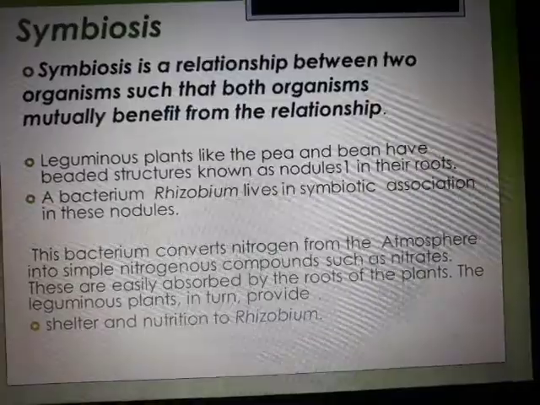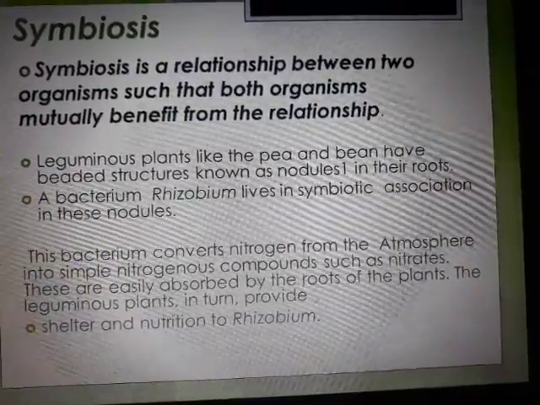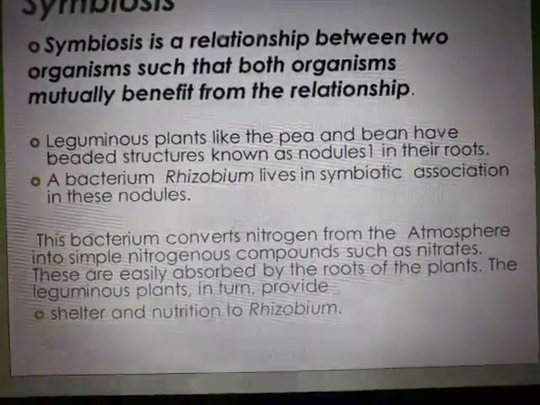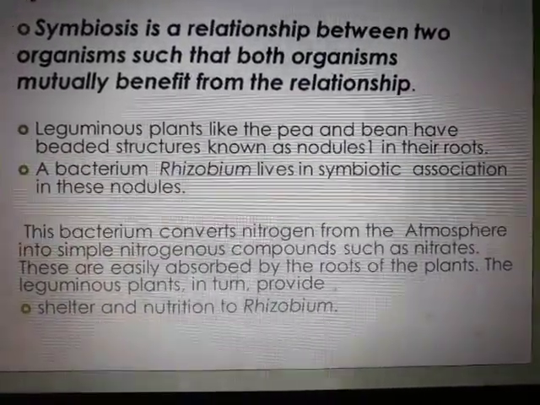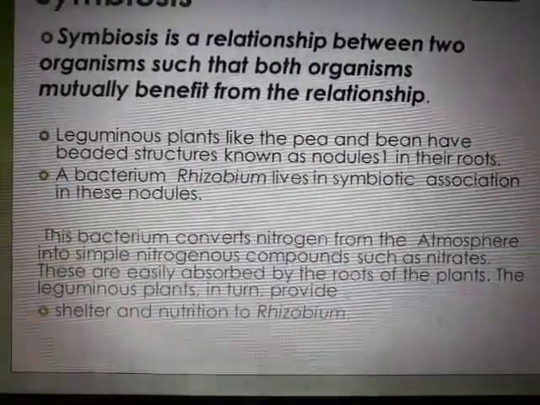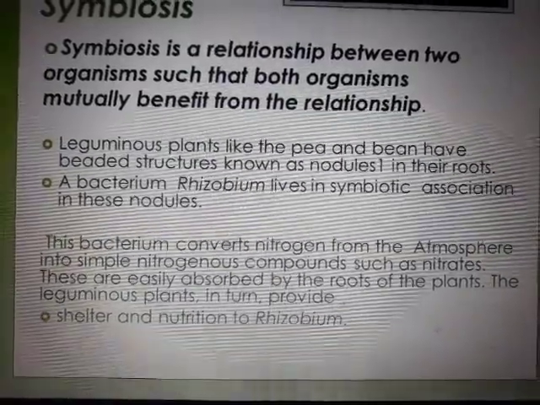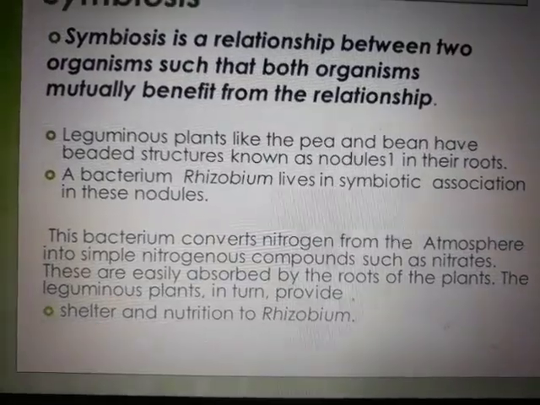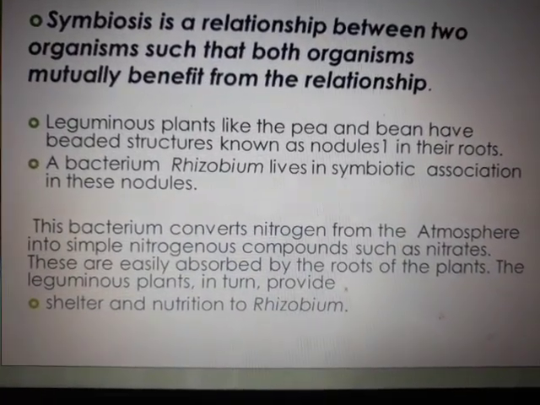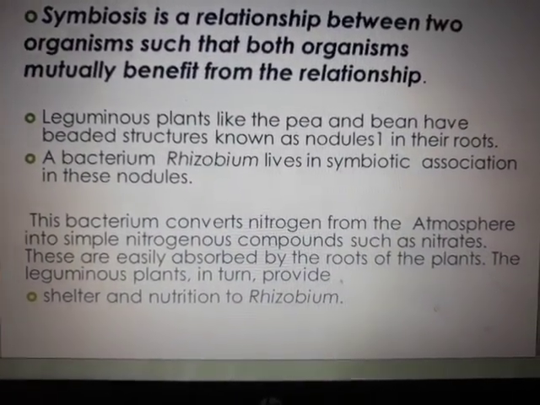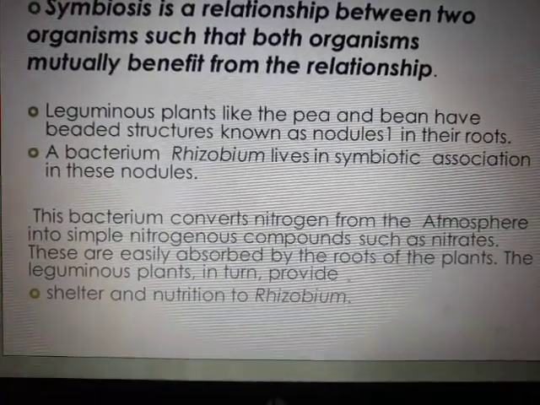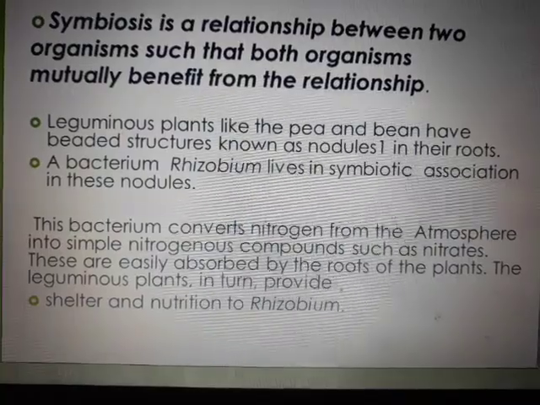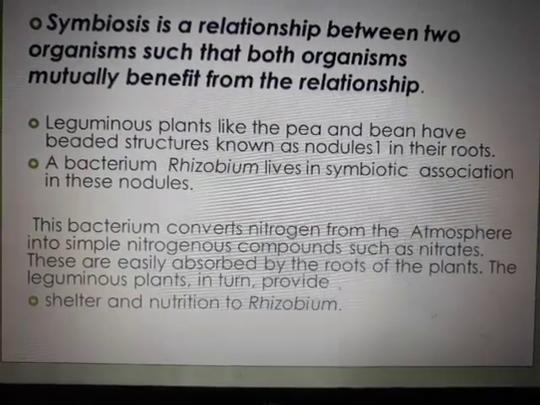Symbiosis. Symbiosis is a relationship between two organisms such that both organisms mutually benefit from the relationship. So here's an example. Leguminous plants. Legumes means what? Just like peanuts, groundnuts, right? So pods you can say. These leguminous plants have beaded structures known as nodules in the roots. You'll have to remove the roots and see small sac-like structures. In that sac-like structure, a small bacterium called rhizobium lives.